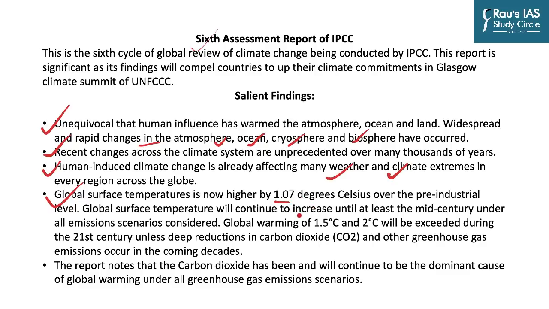And this temperature will continue to increase until at least the mid-century under all emission scenarios considered. So even if we include the commitments made across the world under the Paris Climate Deal, then also the temperature will still continue to rise. And so the global warming of 1.5 to 2 degrees Celsius will be exceeded during the 21st century unless and until deep reductions in carbon dioxide and other GHGs are done in the coming decades.